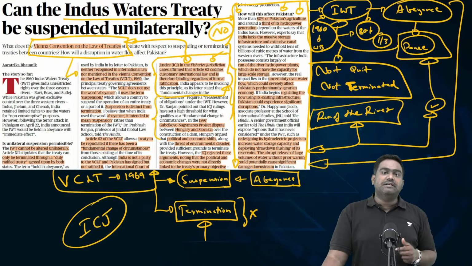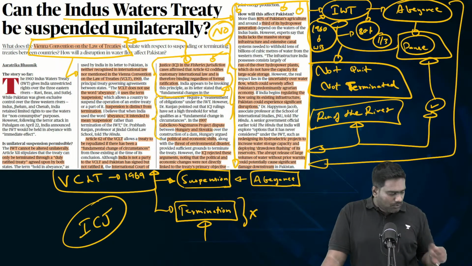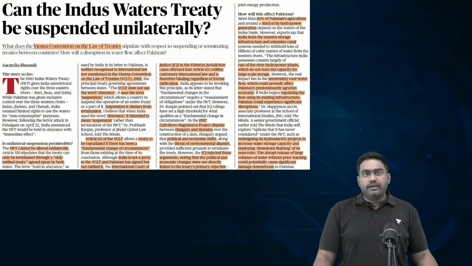The agrarian economy will feel that impact. That is what we need to learn from this important article in today's newspaper. Next, we have another interesting column on natural hydrogen. How can India tap its natural hydrogen potential? That is the focus of this column.